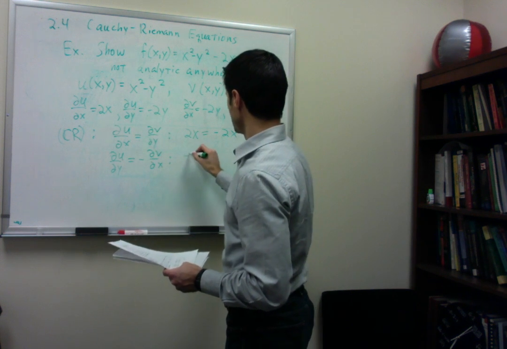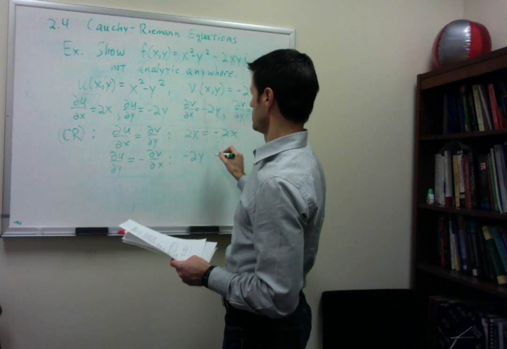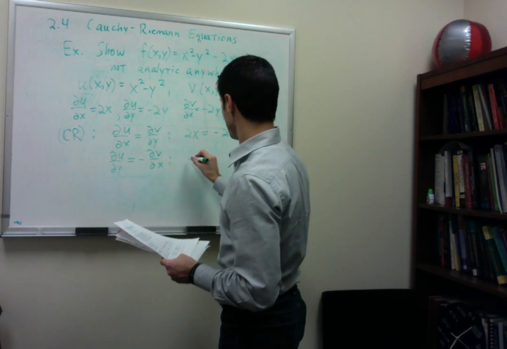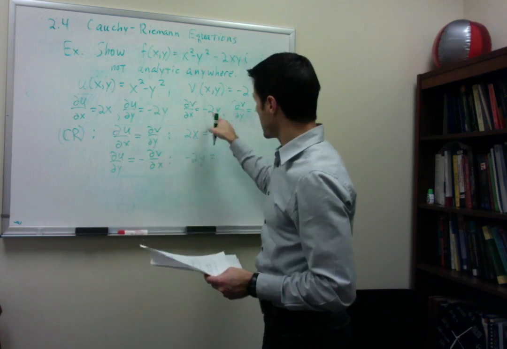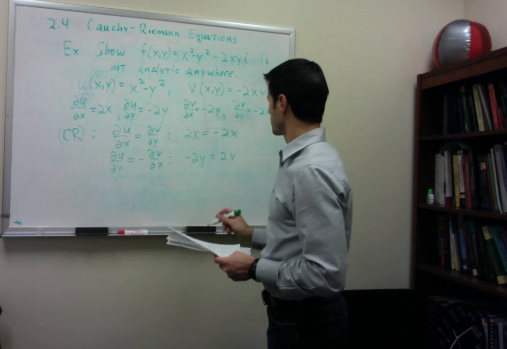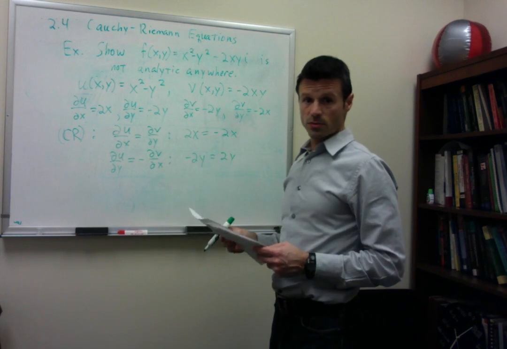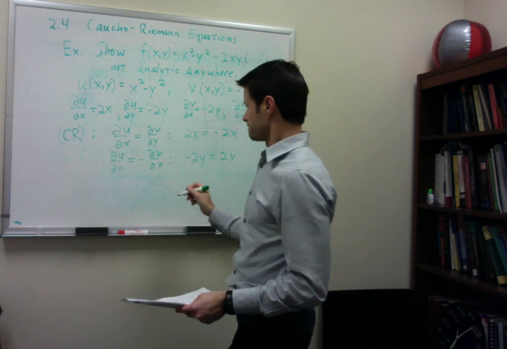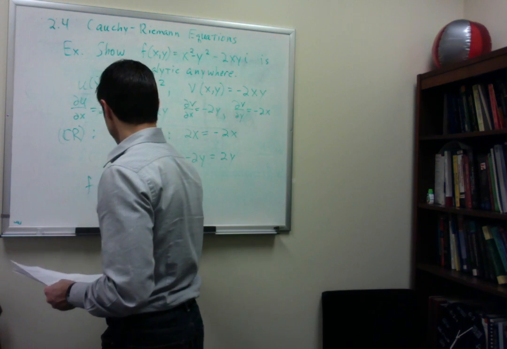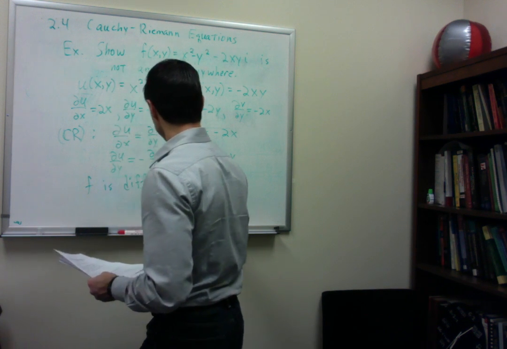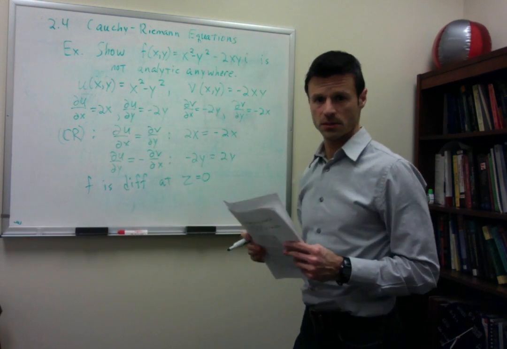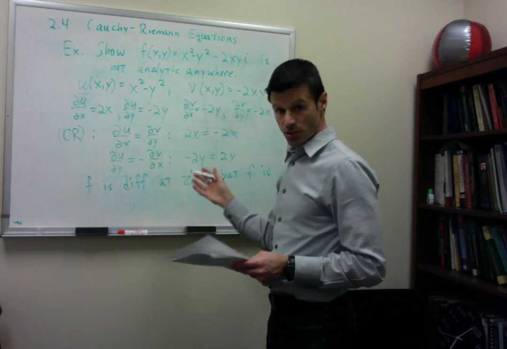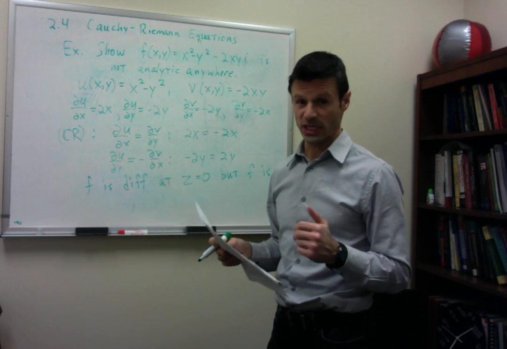That would mean minus 2y must equal minus of minus 2y, or 2y. So when are these two equations both true? Only at one point, and that point, of course, is 0, 0. So we can say that f is differentiable at z equals 0, but f is certainly nowhere analytic because it's not differentiable in any open set.